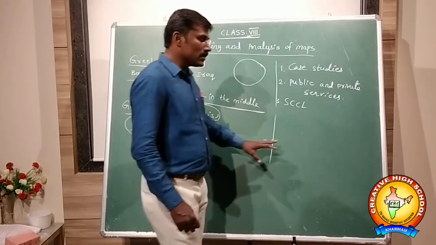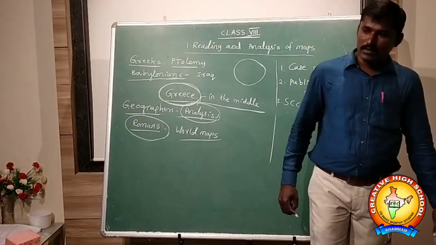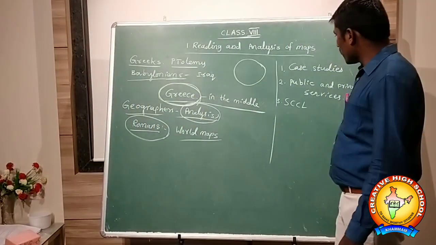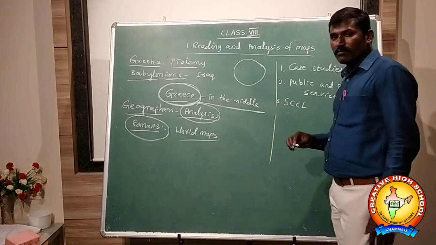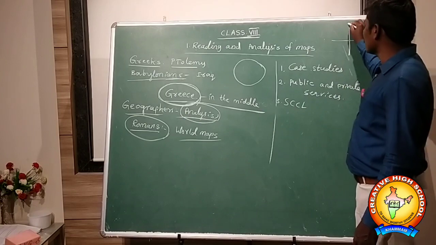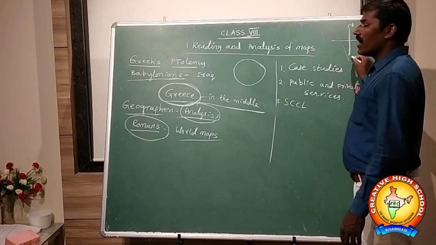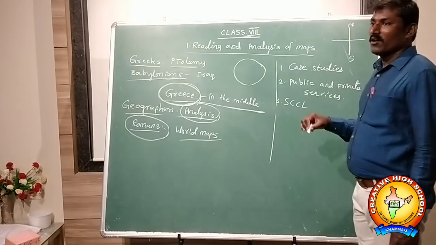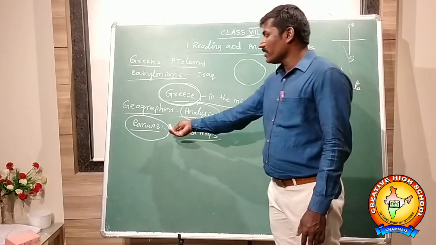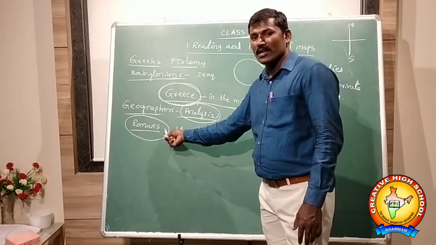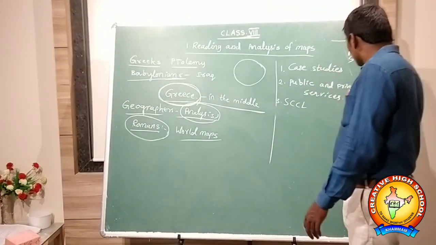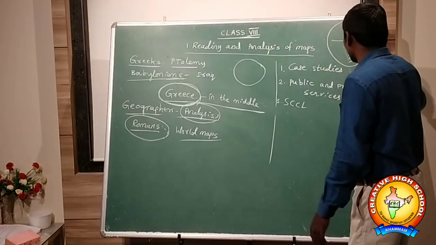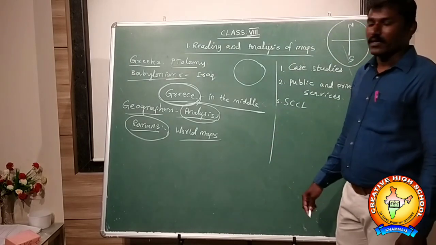When they made these maps, in our previous class we discussed that whenever we stand in front of the map, the top always shows north and the bottom shows south. But when they made different kinds of maps for analysis, they made them differently.